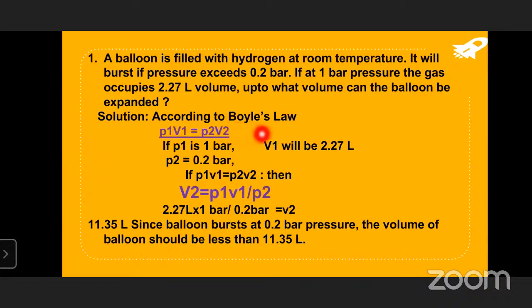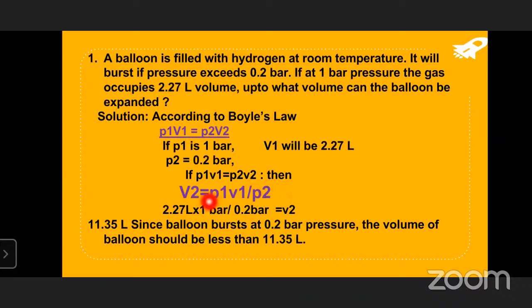We need to calculate the volume V2. Then V2 is equal to P1 V1 by P2, because P2 comes to the other side.